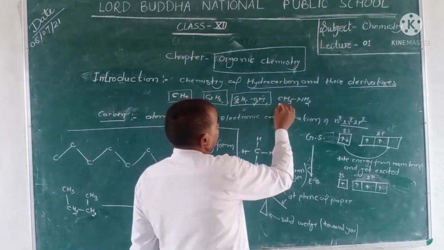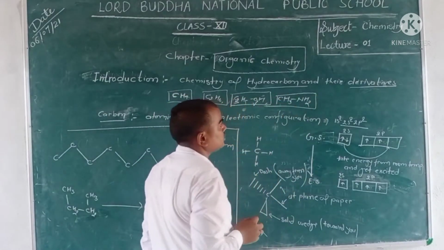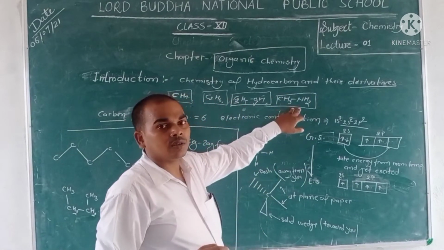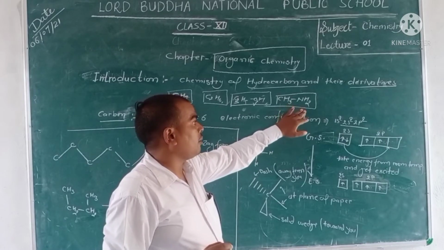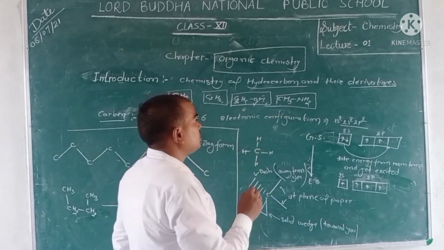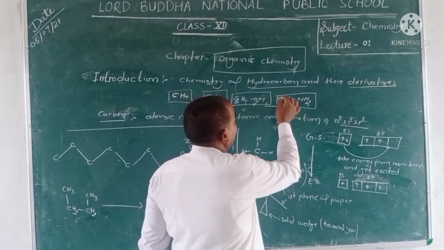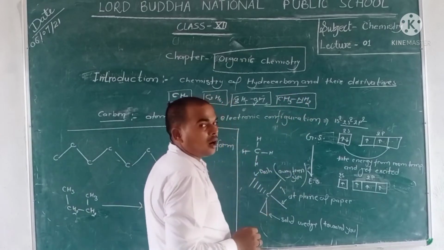And in amines, like methyl amine, other than carbon and hydrogen, nitrogen is also present.